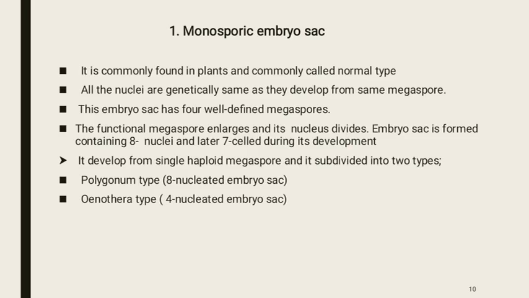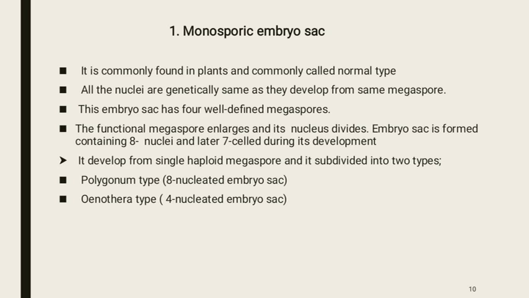The first type of embryo sac development is monosporic. It is commonly found in plants and commonly called the normal type. In this, all the nuclei are genetically the same as they develop from the same megaspore. This embryo sac has 4 well-defined megaspores. The functional megaspore enlarges and its nucleus divides. The embryo sac is formed containing 8 nuclei and later 7 cells during its development.